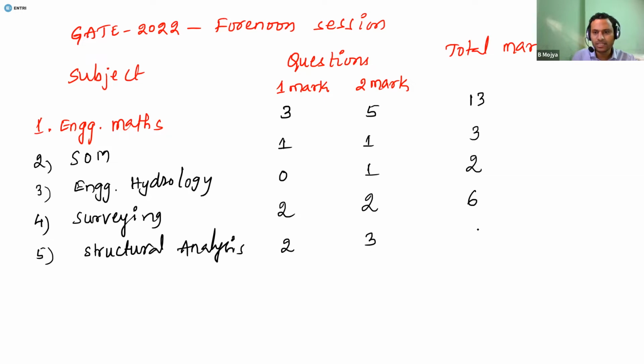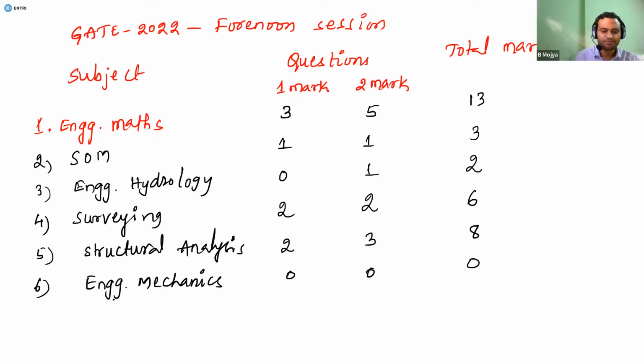So 6 plus 2 is 8 marks. Coming to the sixth subject, engineering mechanics: unfortunately, this year no questions were asked from engineering mechanics, so no marks.